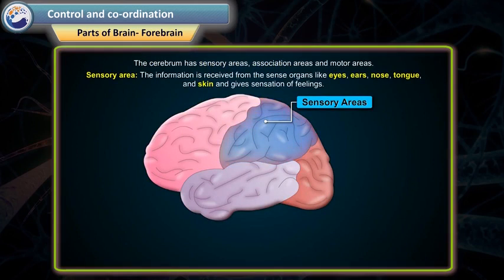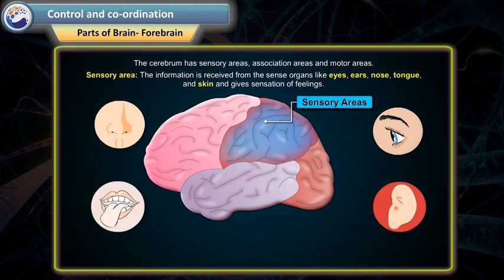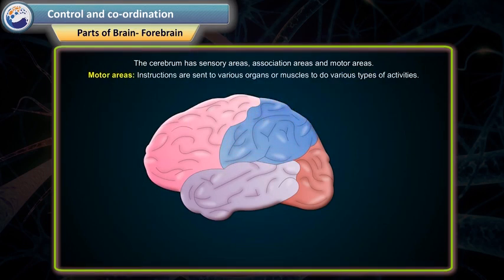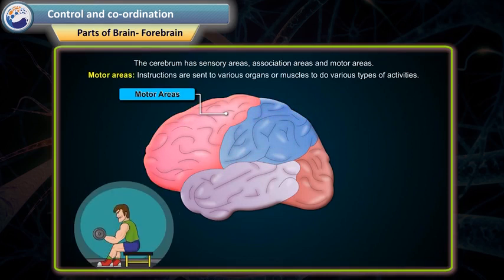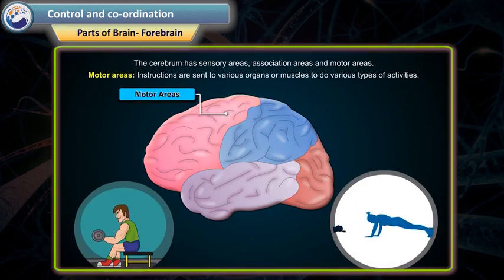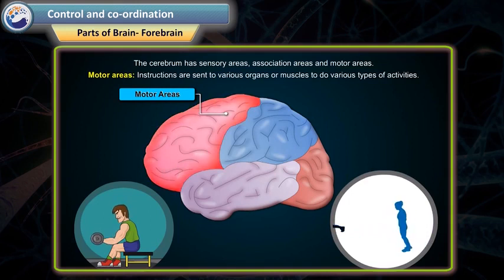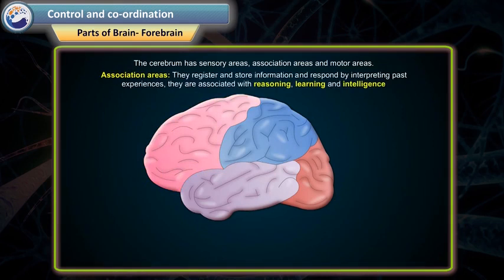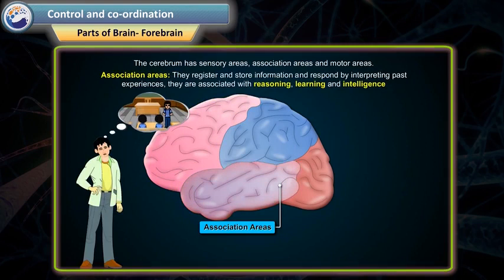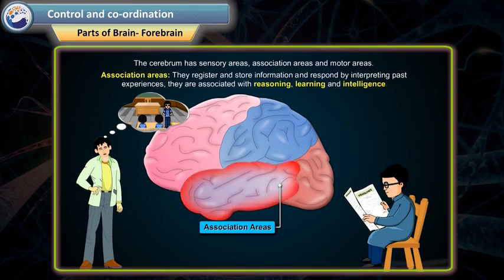Number 1. Sensory area. The information is received from the sense organs like eyes, ears, nose, tongue, and skin and gives sensation of feelings. Number 2. Motor area. Instructions are sent to various organs or muscles to do various types of activities. Number 3. Association areas. They register and store information and respond by interpreting past experiences. They are associated with reasoning, learning, and intelligence.